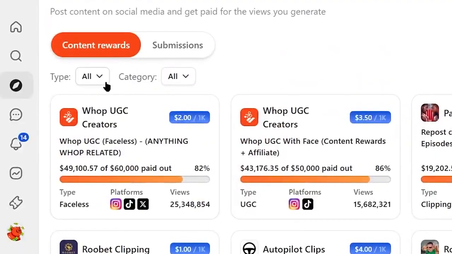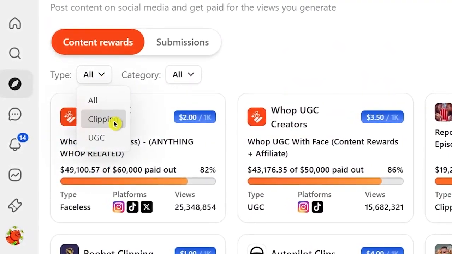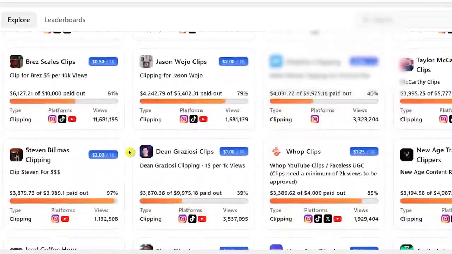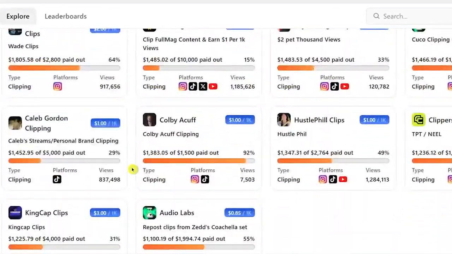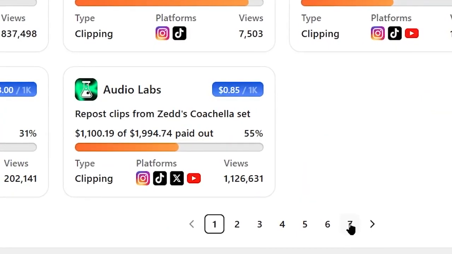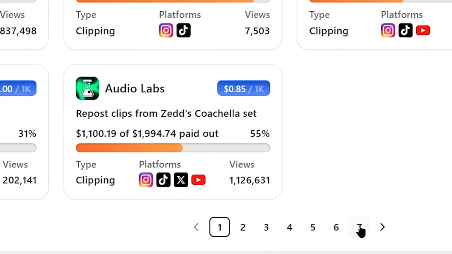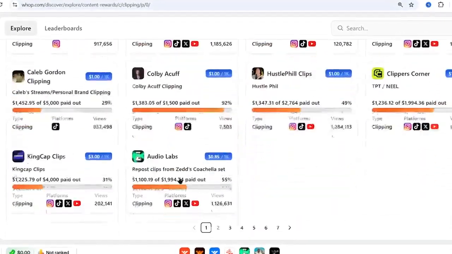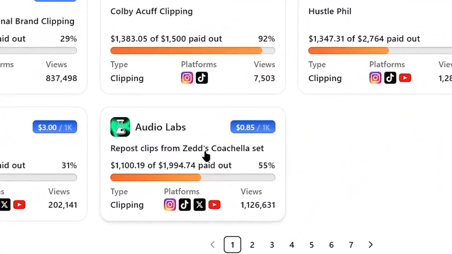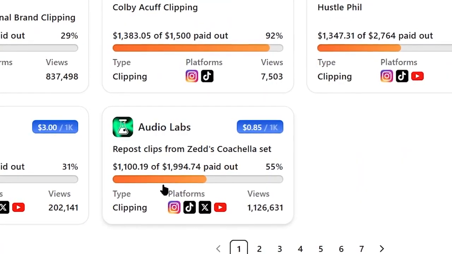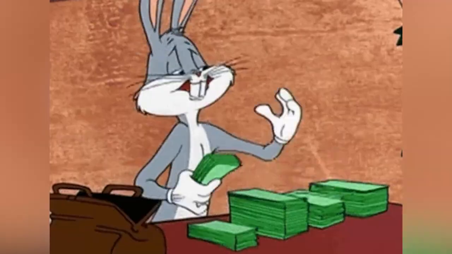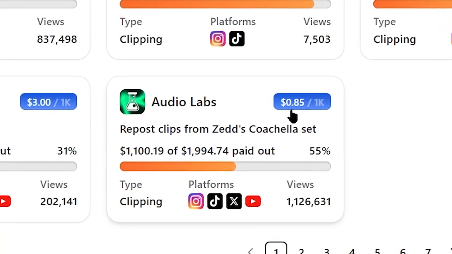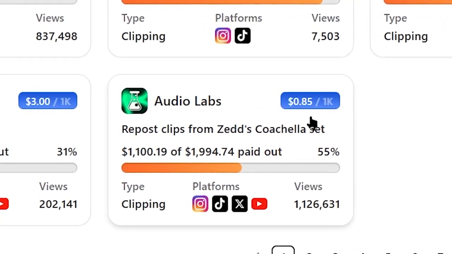But first of all, you need to click here on the type section, and you need to select the clipping option from there. And now you will be shown only the clipping content reward programs, and you can see there are still 7 pages of whop content rewards programs which you can choose from and start to earn money online. But the one that's going to give you the money for copy pasting videos is this one, Audio Labs. As you can see, here you just need to repost the clips from their resources, and you can start to earn money online as soon as your clip starts getting views. Here you can see the amount of money you will be earning per 1,000 views.